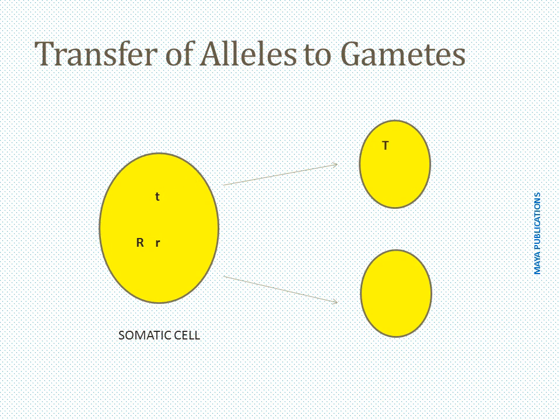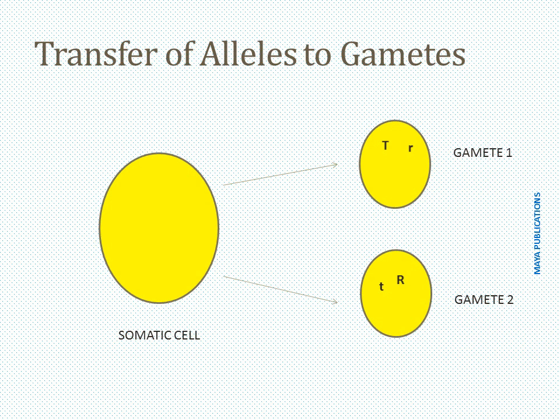Now you see the dominant allele for tallness is transferred to one gamete and its recessive allele is transferred to the other gamete. Similarly, the dominant allele for round shape is transferred to one gamete and its recessive allele is transferred to the other gamete.